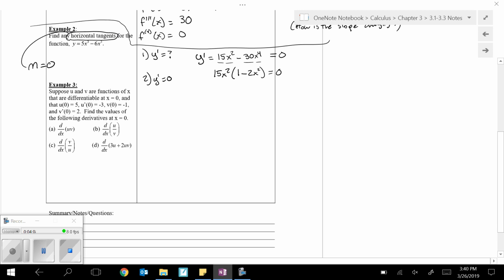And this will lead us to a couple solutions. Because now we have a product equal to 0, we can set each part equal to 0. So we can say 15x squared equals 0, or 1 minus 2x squared equals 0. This one, divide by 15, take the square root. The 0 is going to stay. And now for this one, let's add over the 2x squared. Divide off the 2. And then take the square root of both sides. Don't forget, because you took the square root, there are two solutions, a positive one and a negative one.